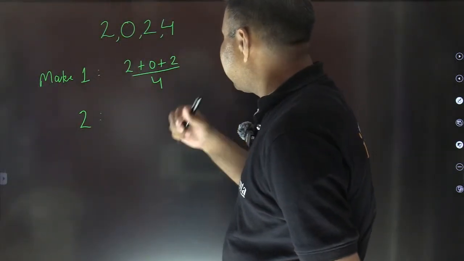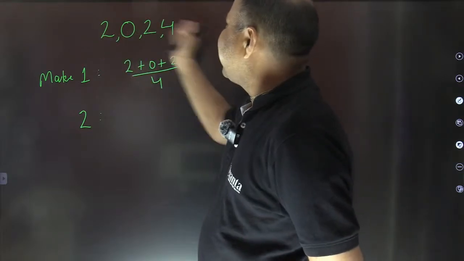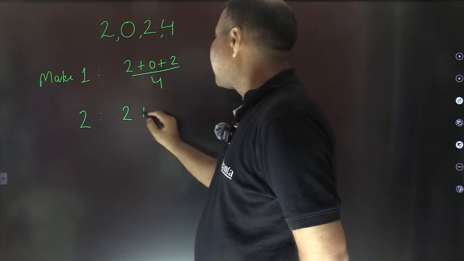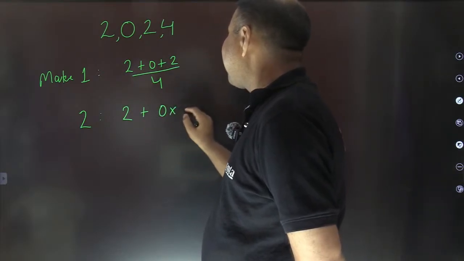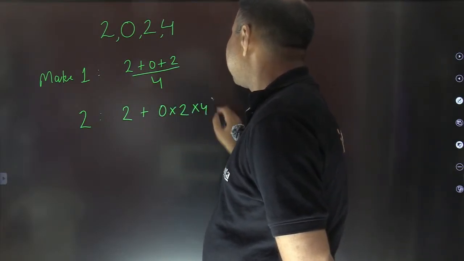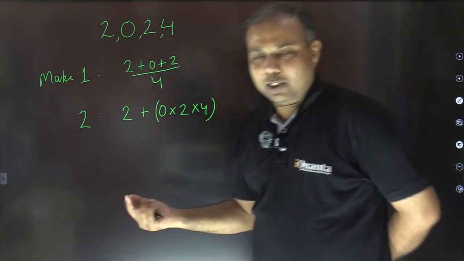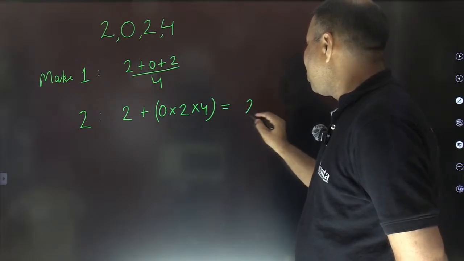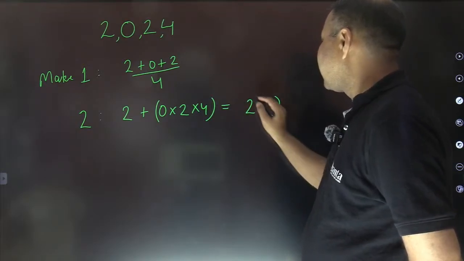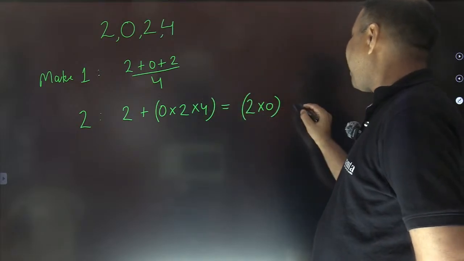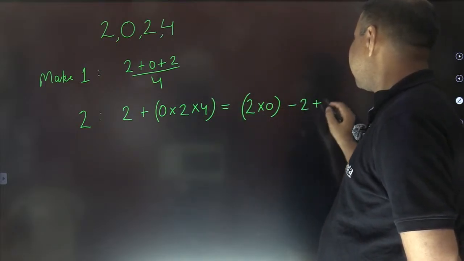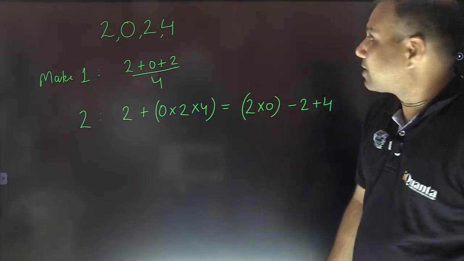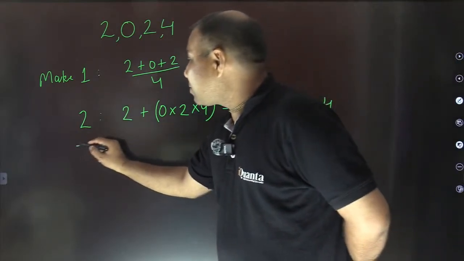So one says this 2 is already there, so keep all of them 0. We can multiply all these together. So basically it is 2 plus 0 multiplied with 2 multiplied with 4. Right? This is one of the ways. Or another way is 2 multiplied with 0 and after that minus 2 plus 4. So whatever way we use, we are going to get 2. Very nice. Can you make 3 also?